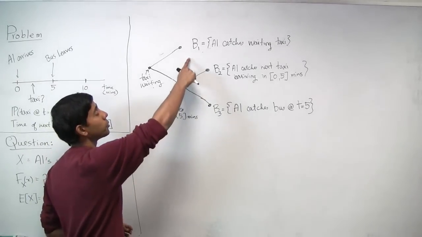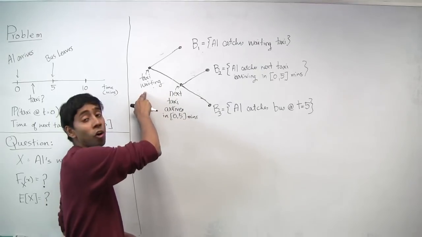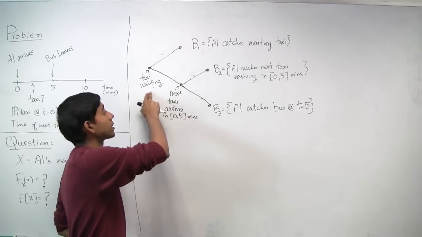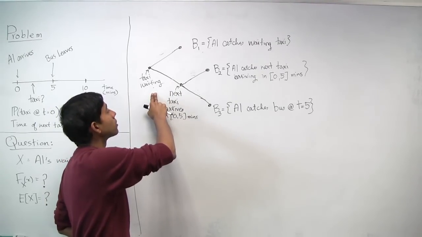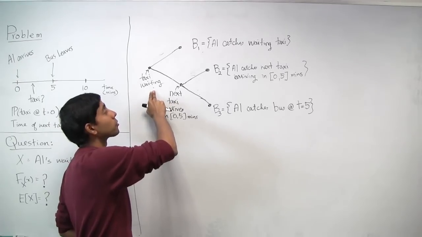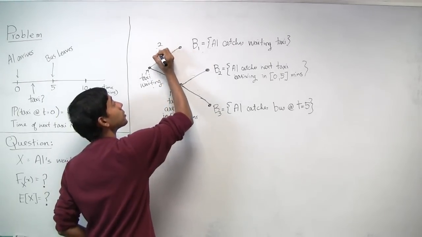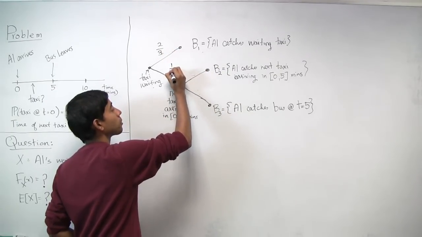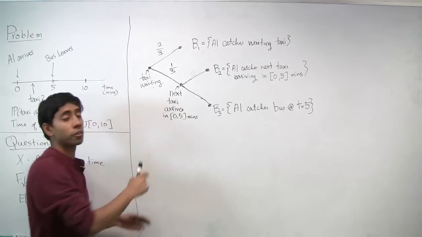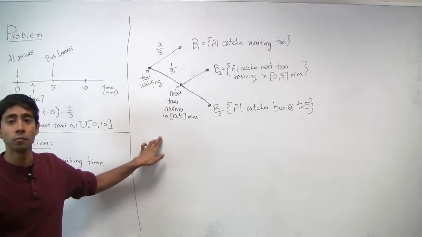Whether or not B1 happens depends on whether or not a taxi is waiting for Al. If the taxi is waiting for him, which happens with 2/3 probability, B1 happens. Otherwise, with 1/3 probability, we see whether or not a taxi is going to arrive between 0 and